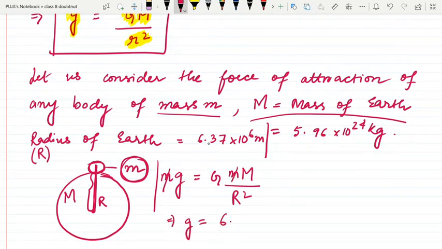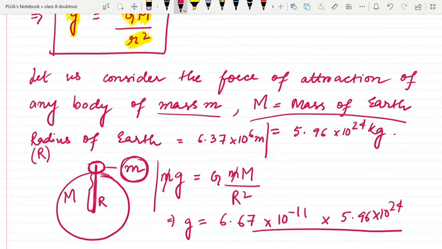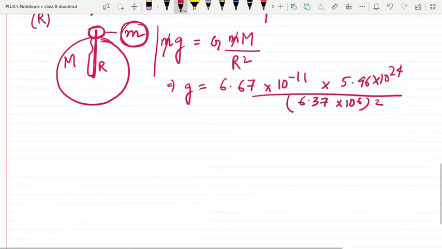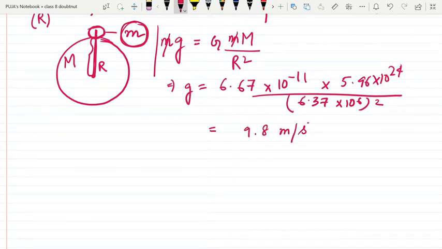G's value we already told in the first lecture: 6.67 into 10 to the power minus 11 in SI unit. Here we are using the SI system. M is 5.96 into 10 to the power 24 kg, divided by r square, where r is 6.37 into 10 to the power 6. If we substitute all these values, we get g is equal to 9.8 meter per second square.